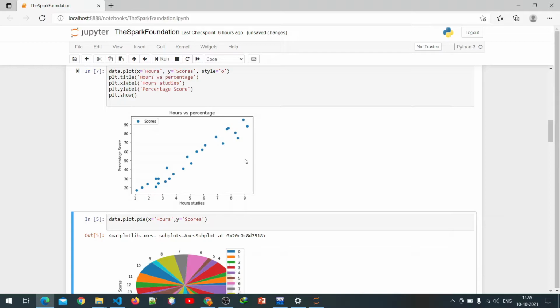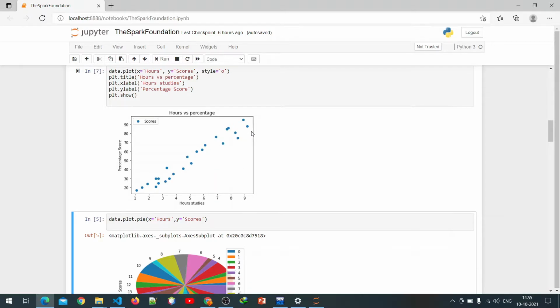When we analyze this graph, we find that when study hours increase, our percentage score also increases. For the first hour our percentage score is less than 20, nearby 10, and for the second hour it is approximately 20, and likewise for 9 hours it increases up to 80.